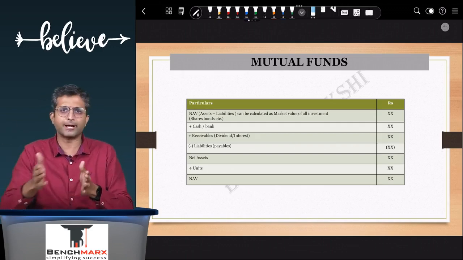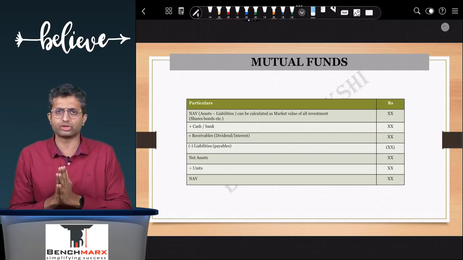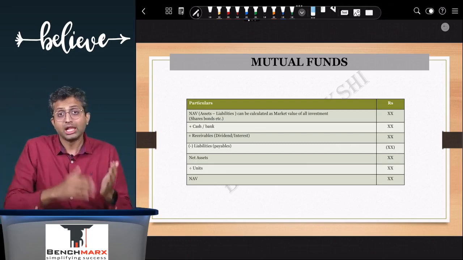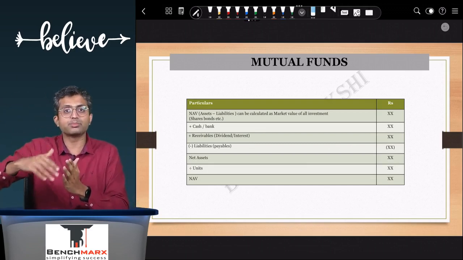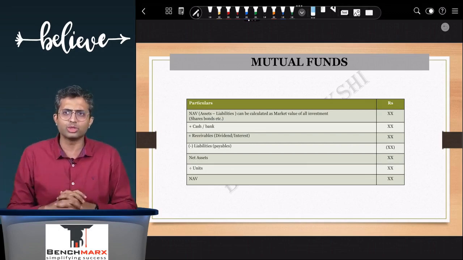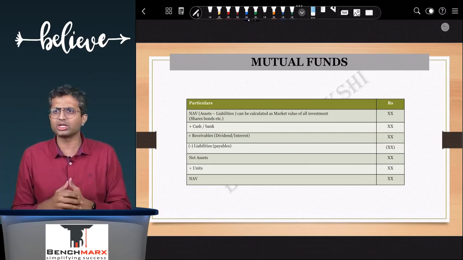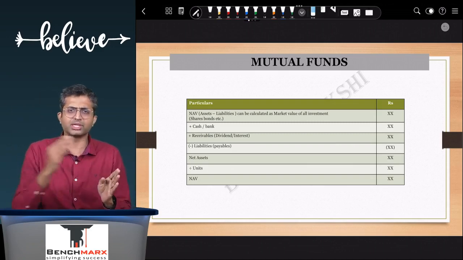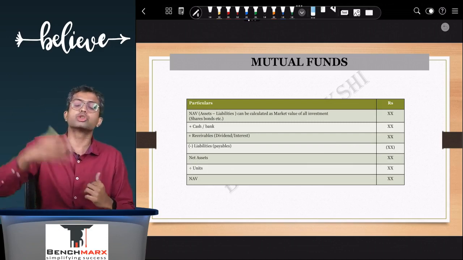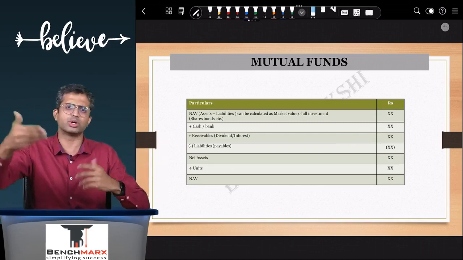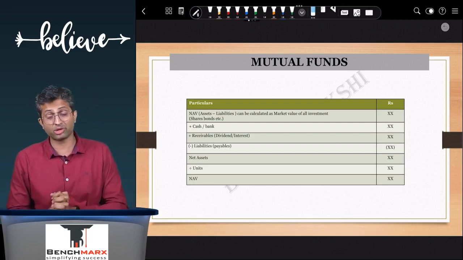Let's say you have invested 2,000 rupees in listed shares when the Sensex, let us say, was 10,000. Let's say after a year, Sensex becomes 12,000, that's a return of 20%. Then how much will your investment be? Will it be stuck at 2,000? No, it will also increase. So if the beta is 1, for example, if the Sensex goes up by 20%, you will also go up by 20%. So whatever was your investment, 2,000 plus 20%, that is equal to 2,400.